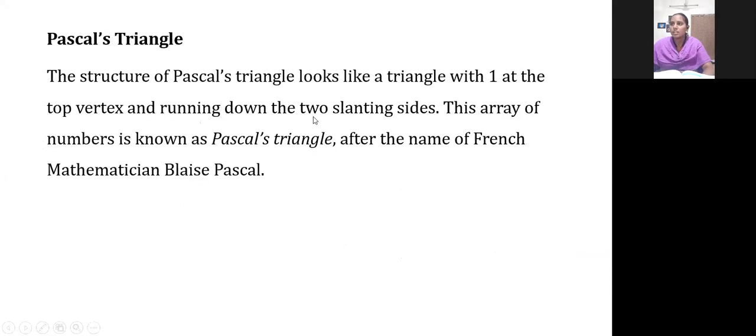Pascal's triangle. In this Pascal's triangle also there is a drawback. If the power values keep on increasing, we have to write from the top vertex of the triangle. So there is a drawback. If the power values keep on increasing, we have to calculate many rows, because each row depends on the previous row.